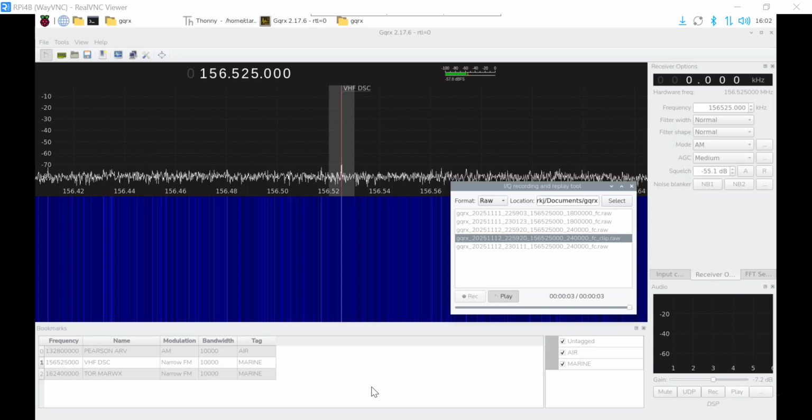Now, when I'm working with, let's say, Windows and SDR Sharp, you have two options there of saving files. You can save the raw IQ data baseband, and that saves into a WAV file with a left and a right channel, where the left is the I sample and the right is the Q sample, and it's saved at the sampling rate that you set for your receiver. Or you can save it as an audio file, which again will be a WAV file, and I think its default is 48 kilosamples per second.